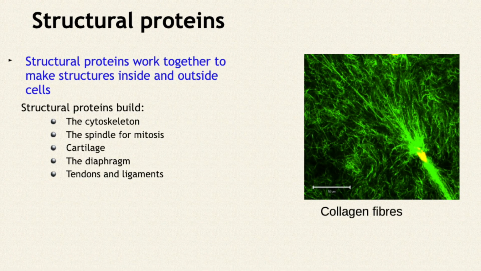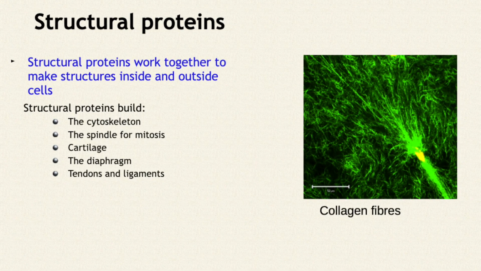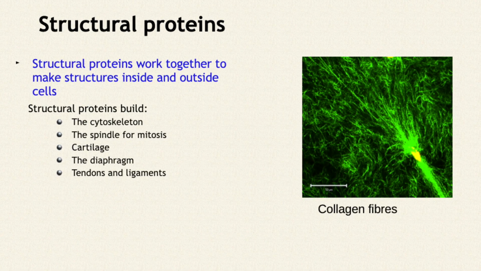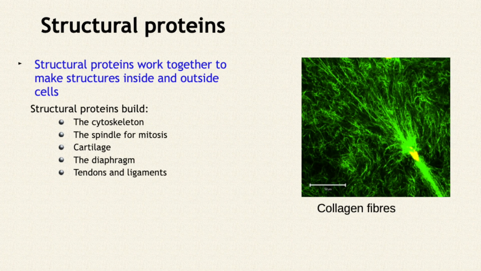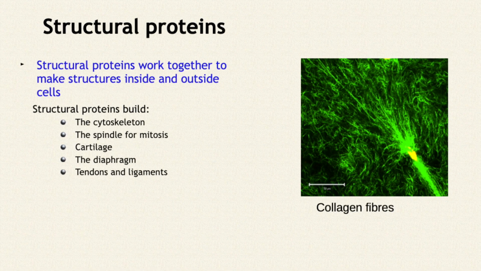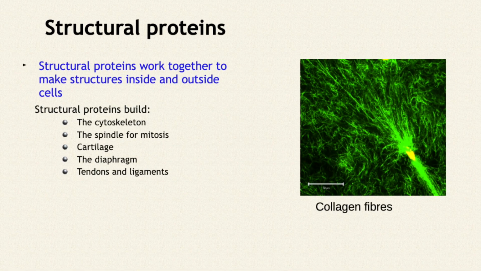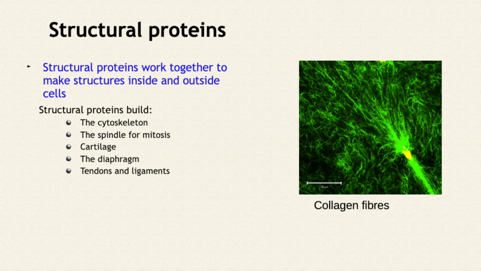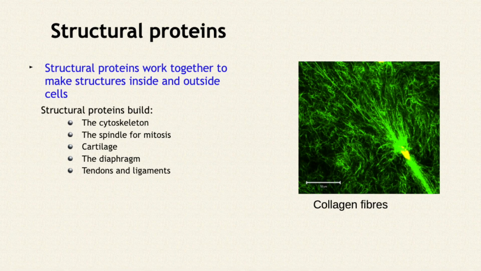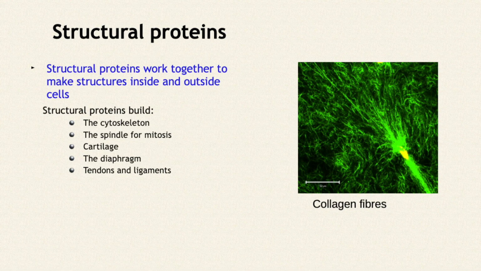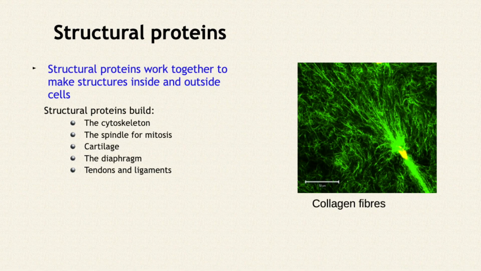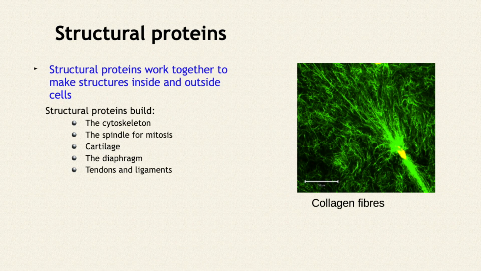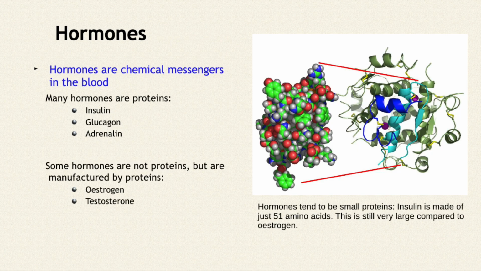So I've already shown you that the cytoplasm inside a cell is really full of proteins. And quite a lot of those proteins, particularly in animal cells, are things like tubulin, which we saw in the previous slide, which form like a scaffolding inside the cell to hold it in its shape. Plant cells have a cell wall and turgor to hold their shape. Fungal cells don't have very much that holds their shape because they're trying to work their way through things, so their shape is really determined by the medium that they live in. But animal cells have to hold shape, and they do it by building protein scaffolding inside the cell. That's called the cytoskeleton.